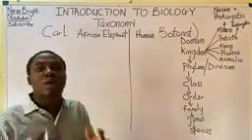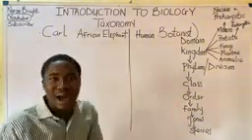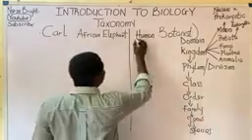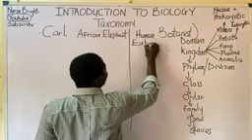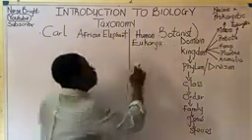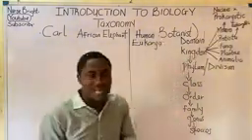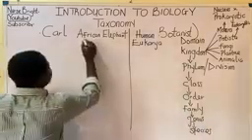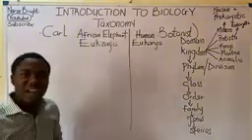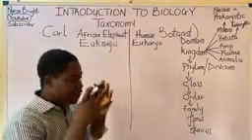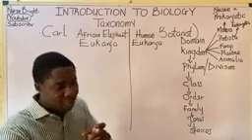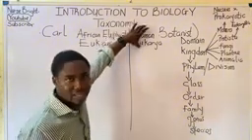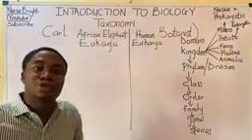So the question asks, what is the domain of humans? Which domain do humans belong to? The domain humans belong to is called Eukarya. If you observe, organisms that are eukaryotic are complex. Do you understand? Both of them belong to the group Eukarya. For an organism to be eukaryotic, it must be complex. In the human body, we have about 37 trillion cells.